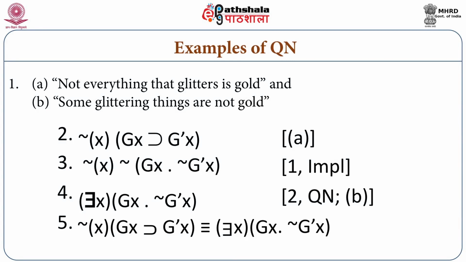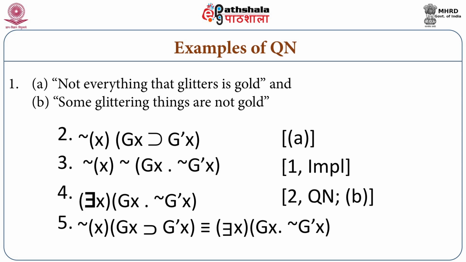Now, how do we symbolize the first part, A? Not everything that glitters is gold. We will symbolize it by saying that it is not the case that for all x, if x is G, then x is G prime. For the symbolization of B, some glittering thing is not gold, we will say there is some x such that x glitters and x is not gold. Now, we will try to show that from A we can derive the symbolization B.